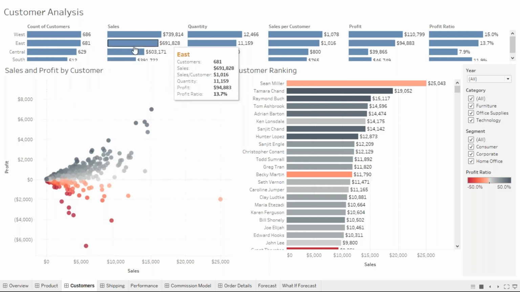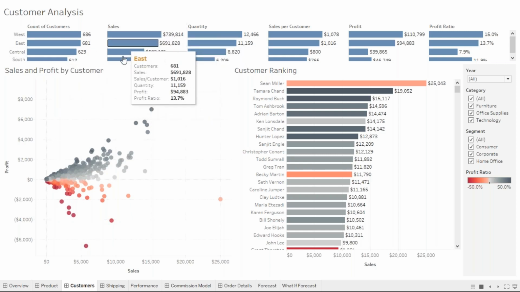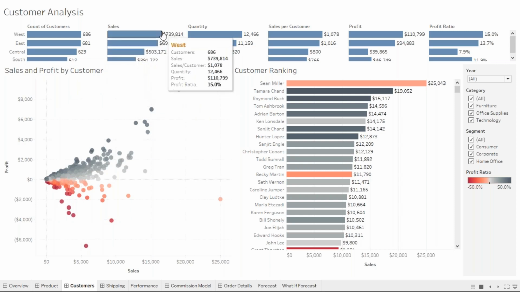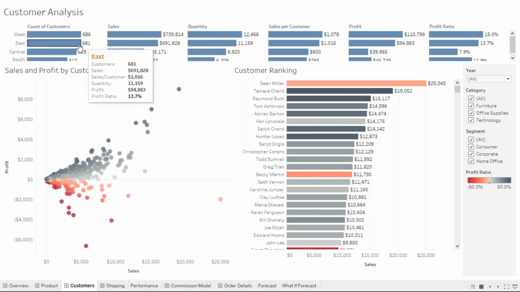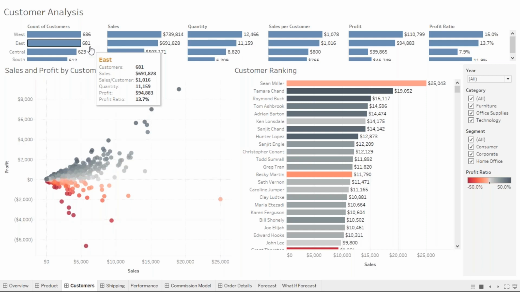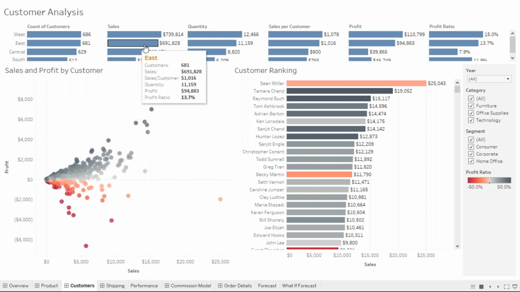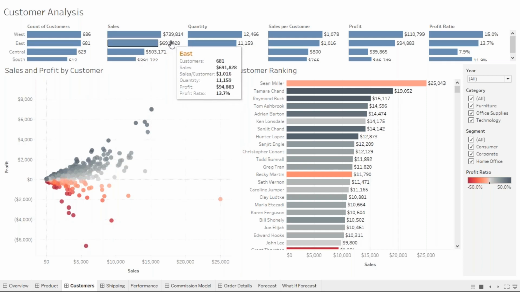And in the east region we have this much sales, and in the central region this much. So I can understand that sales were good in the west region, where you have the highest number of customers. The customer difference between east and west is only 5, but the sales difference is almost $40,000.